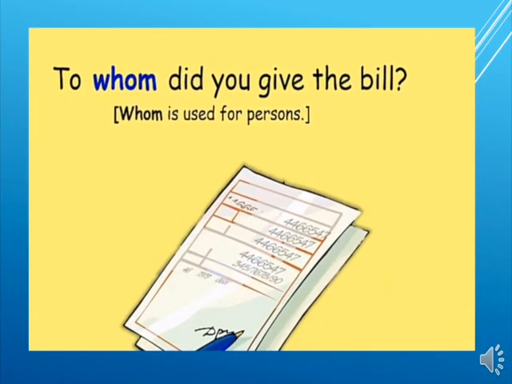The next interrogative pronoun is whom. Whom is used for persons. Now let's see an example: to whom did you give the bill? So children, whom is an interrogative pronoun here because it is not followed by a noun.